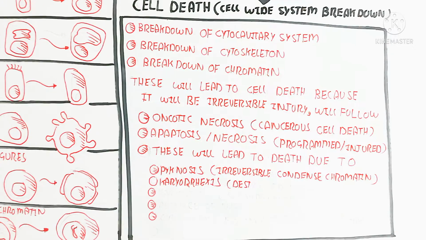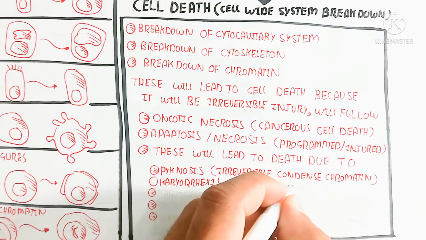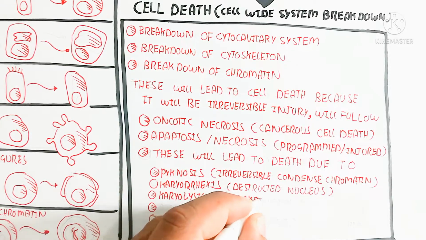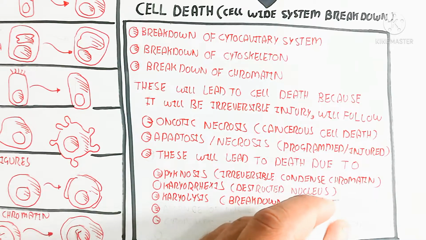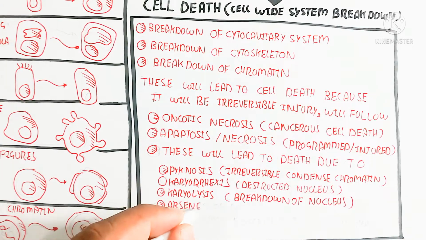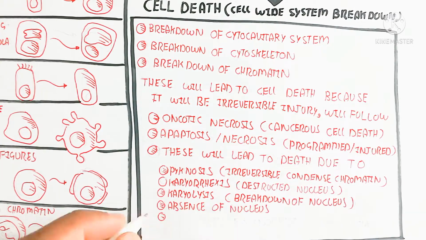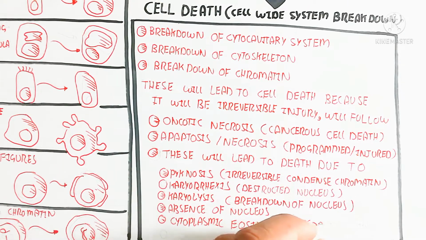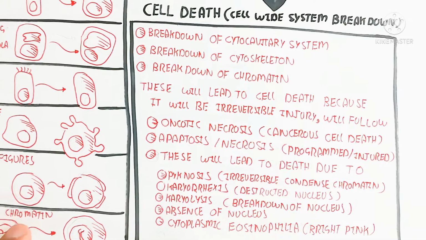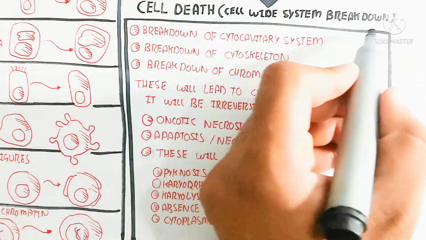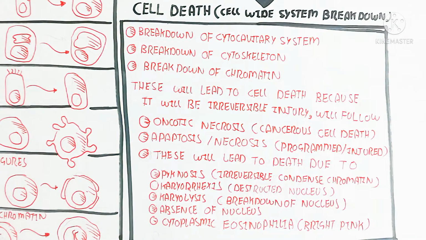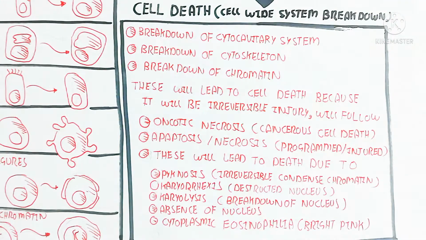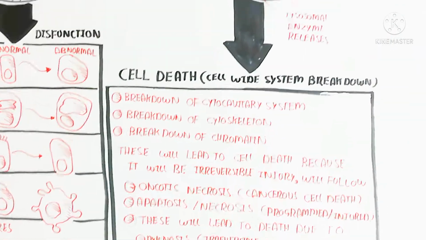While on the other hand, karyolysis: karyon means nucleus and lysis means breakdown. So in this way, there is breakdown of the nucleus and absence of the nucleus. In cytoplasmic eosinophilia, the bright pink color will be shown during the analysis. So oncotic necrosis, apoptosis and necrosis, programmed and injured cell death, and other factors can lead to cell death because it is irreversible. Let's begin to understand with a summary.